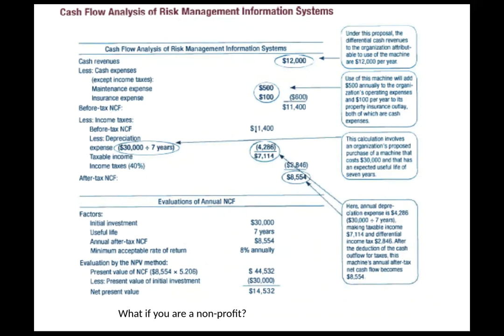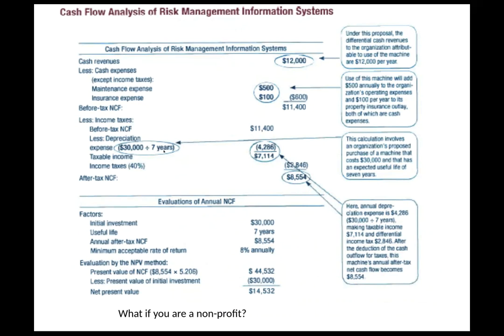Okay, we kind of move this down. Now that's the first step. The next step is figuring out what our after-tax net cash flow is. And the way we do this is we say, okay, we have our expenses and we're left with $11,400. Now, the piece of equipment costs us $30,000 and has a useful life of 7 years.